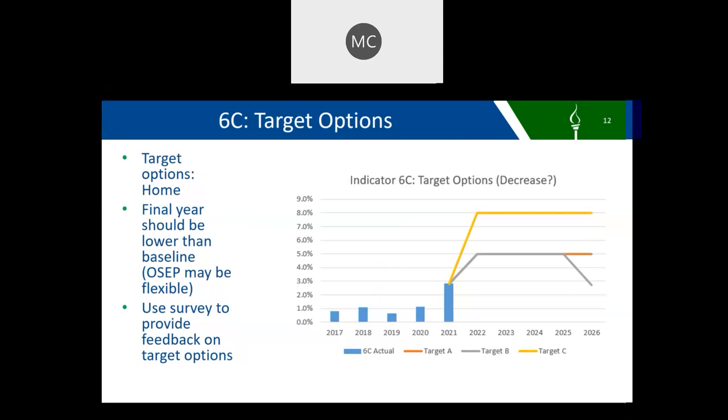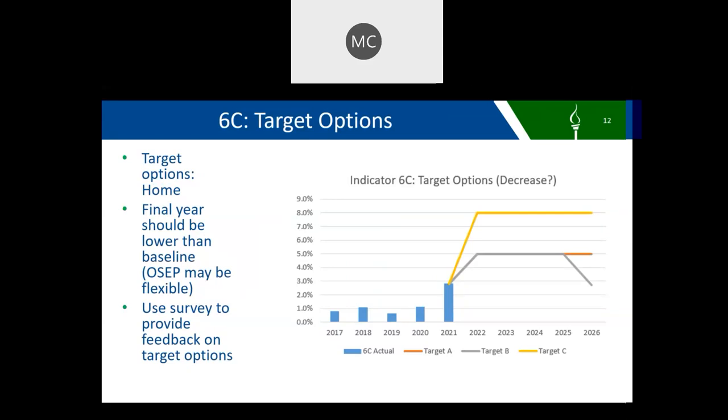Finally, this shows actual data for indicator 6C for 2017 through 2021 in the blue bars. The first target option A is the orange line set at 5%. Option B is a gray line that is also at 5% but drops for the final year. Option C, the yellow line, is set at 8%.